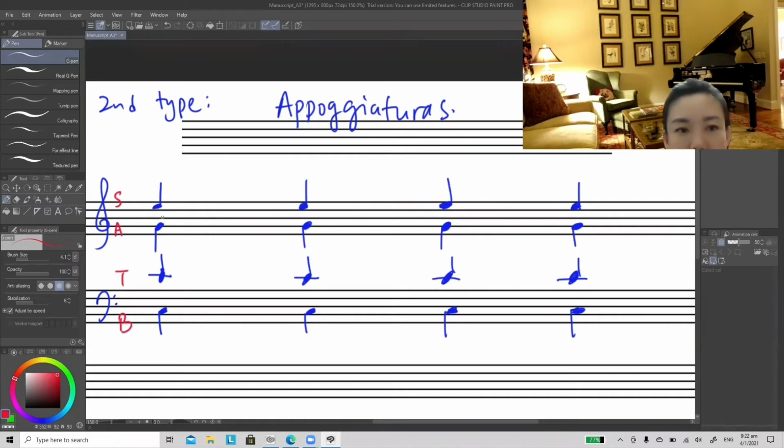If I want to add it at the soprano part, the soprano note is an E. So the Appoggiatura that I add can be F to E or D to E, either one. Over here, I prefer to have F to replace the original note E. So when F replaces the note E, the E will be delayed. The E is resolved later.